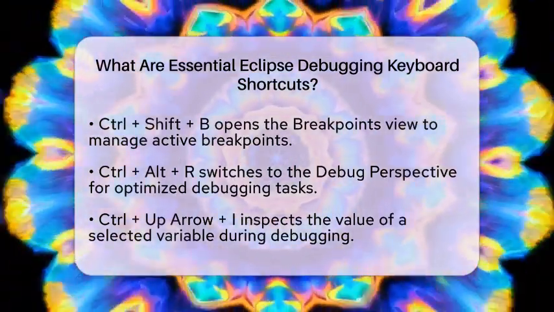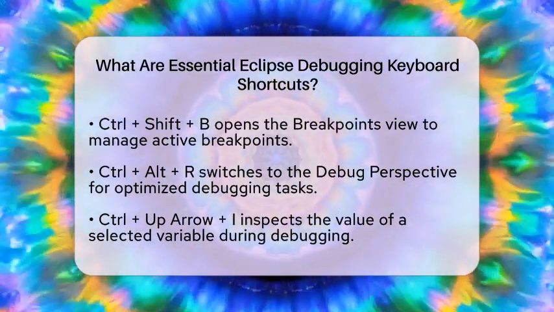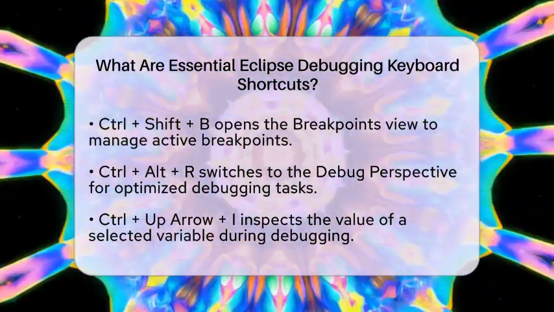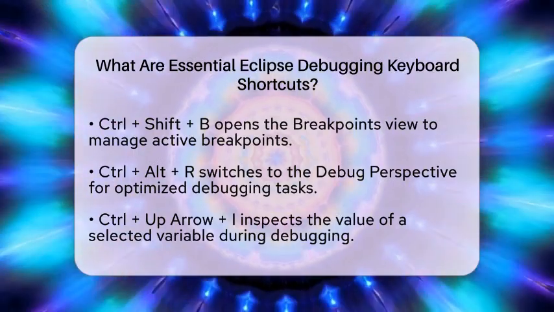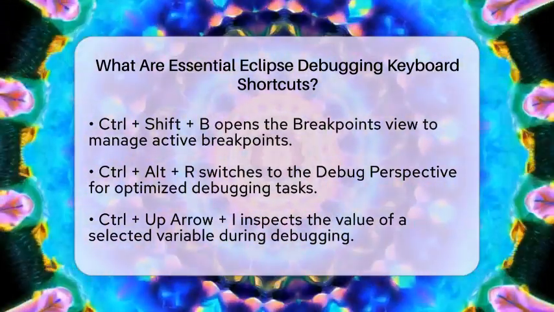If you want to see all your active breakpoints, you can use the Control key combined with the Shift key and the B key. This opens the breakpoints view, which is very helpful for managing your debugging process.